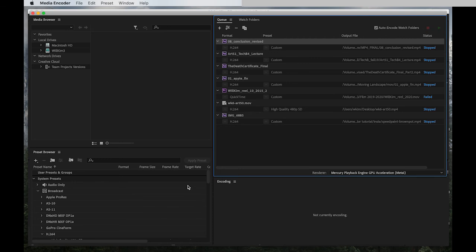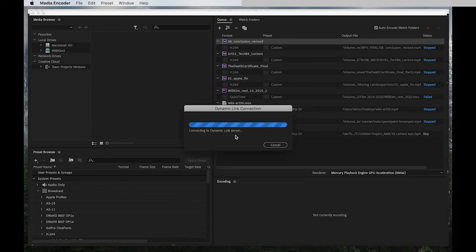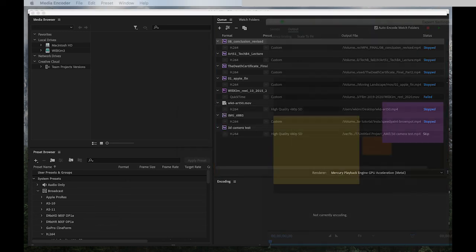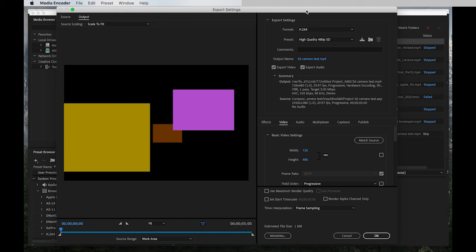Here's the Media Encoder application. Now we have that 3D camera test that we just made, correct? Now, the first thing you want to do is to click on H264, which is the compression type, by the way. There you go, export settings.